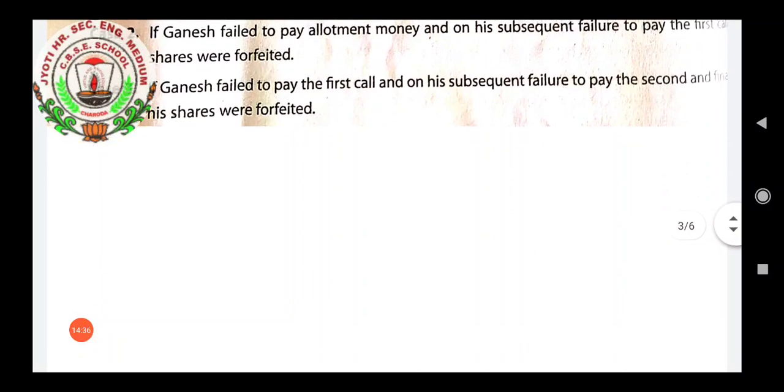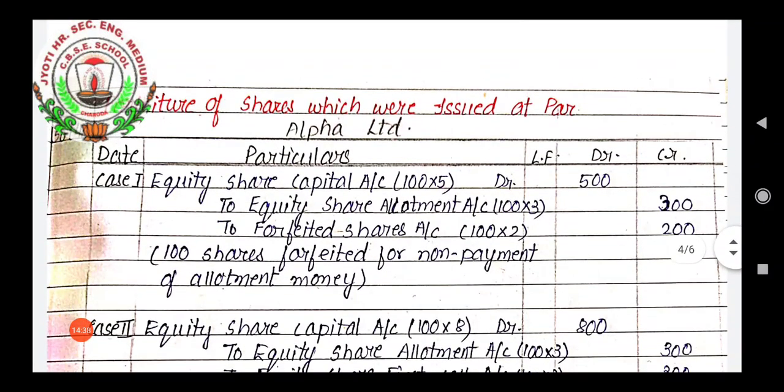So for this we will write the journal entry: equity share capital account, number of shares 100 is given, and the amount of allotment money is 3 rupees. As it is written 5 here, you can see it includes application money and allotment money both.